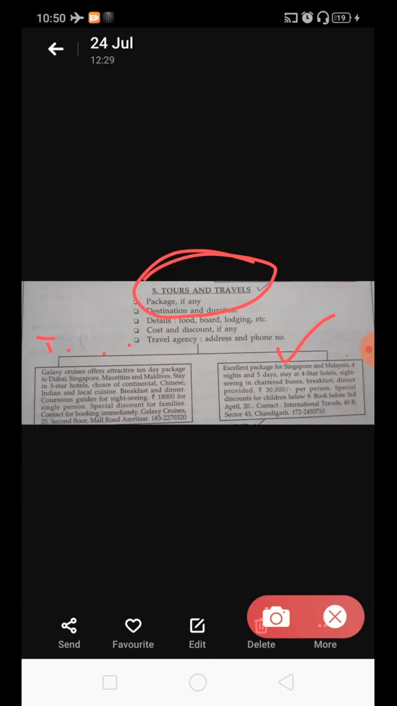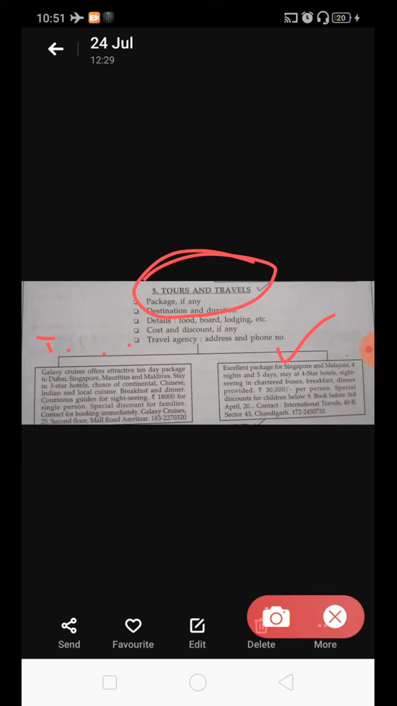Excellent package for Singapore and Malaysia, 4 nights and 5 days. Stay at 4-star hotels, sightseeing in chartered buses. Breakfast, dinner provided, rupees 30,000 per person, special discounts for children below 9 years of age, okay. Book before 3rd April, 2021. Then contact International Travels, 40B, Sector 43, Chandigarh, and the contact number.